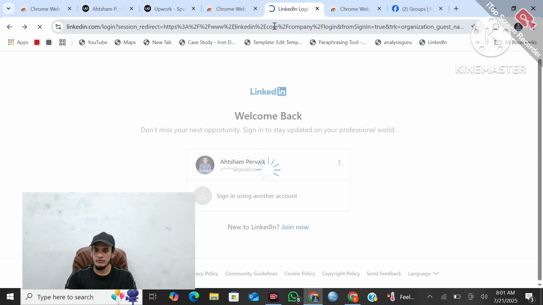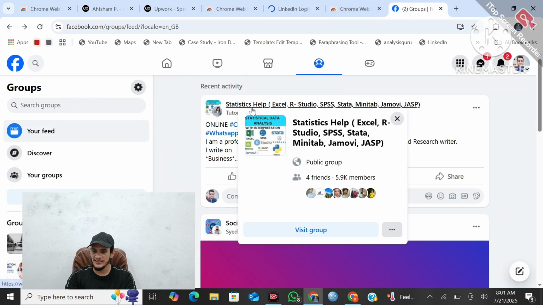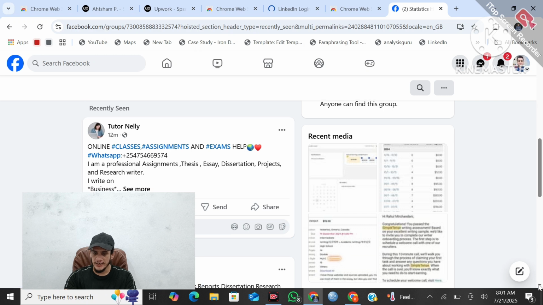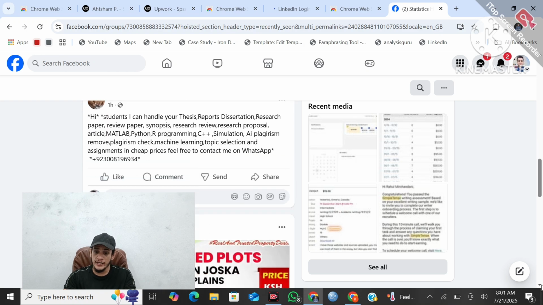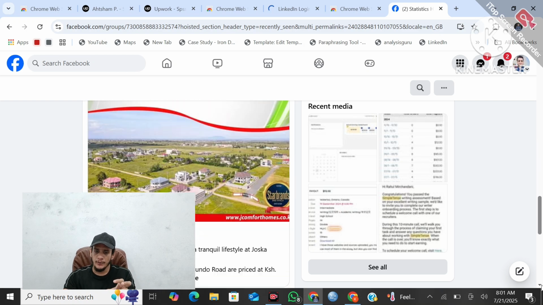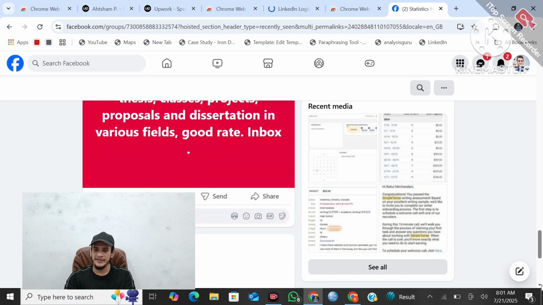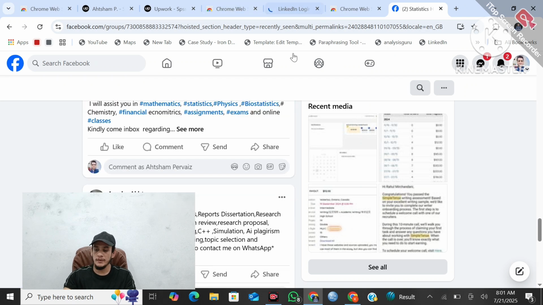First let me show you a Facebook group. Here I open a group, Statistics Help. You can see a number of posts relevant to statistics, where people are hiring and also sharing their expertise. You should join almost 70 to 80 groups where you upload your samples daily, and there you can find different clients for statistical data analysis. This was another platform where you can hunt for clients.